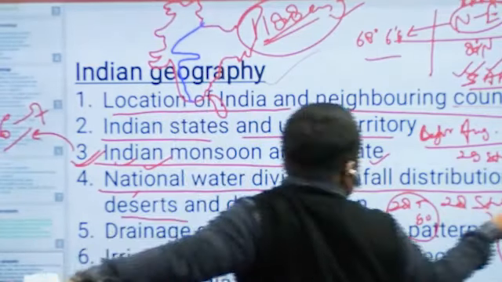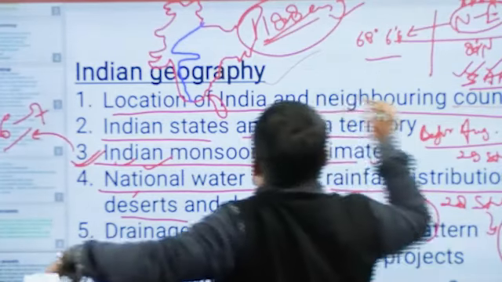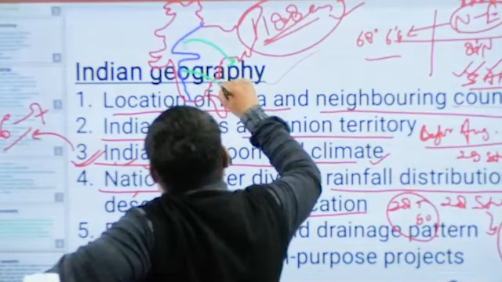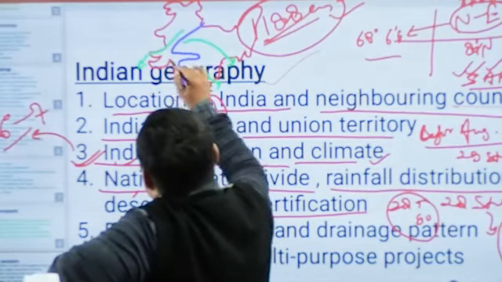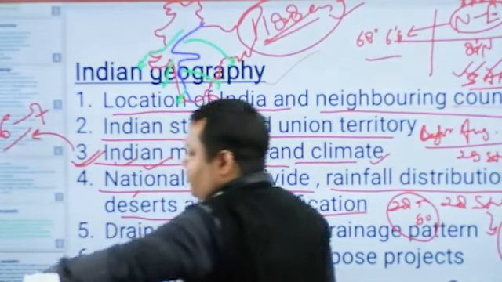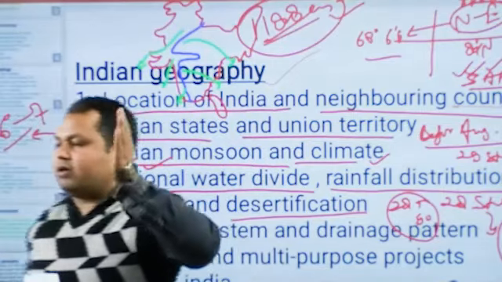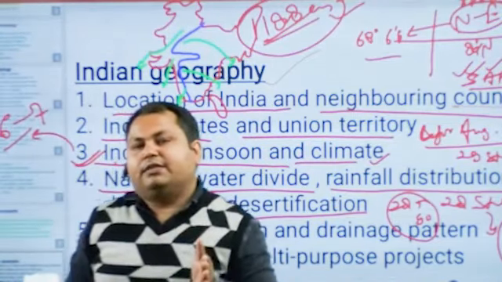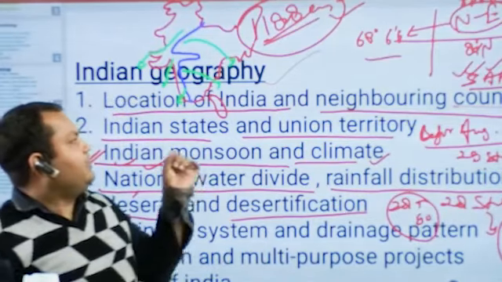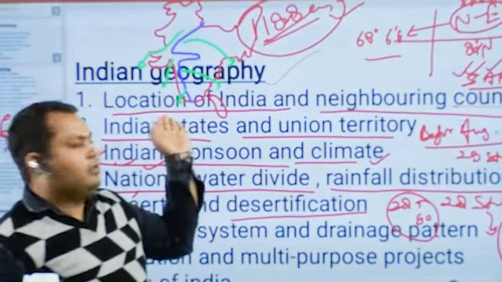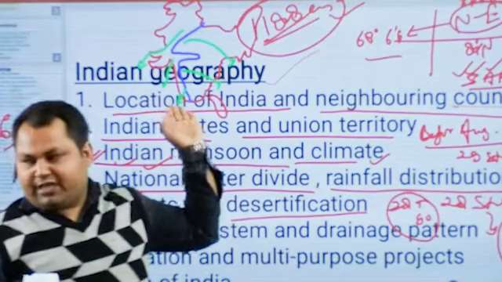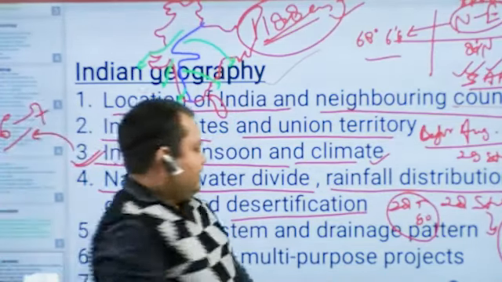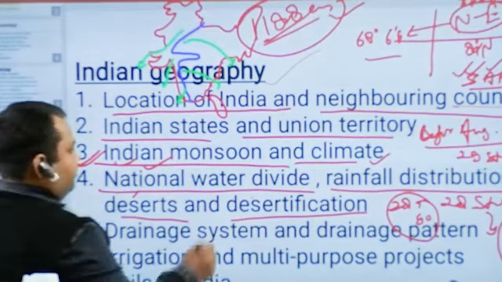One goes towards the east, that is the Bay of Bengal, and the other towards the Arabian Sea. So the national water divide distributes the water of the country into two parts. In case of India, it is divided between the Bay of Bengal and the Arabian Sea, right? So this is about the national water divide.